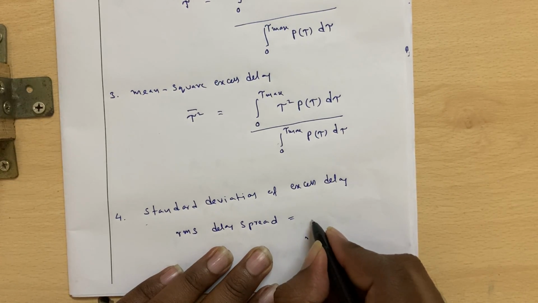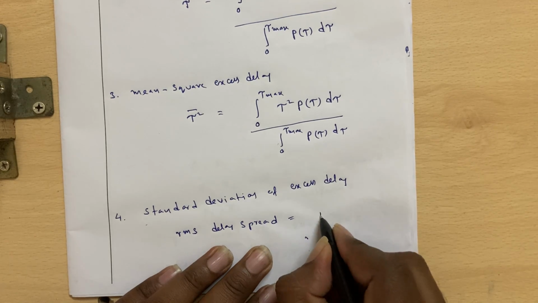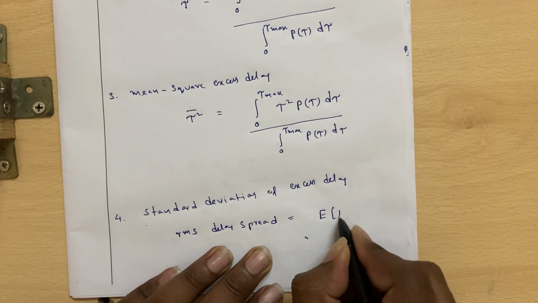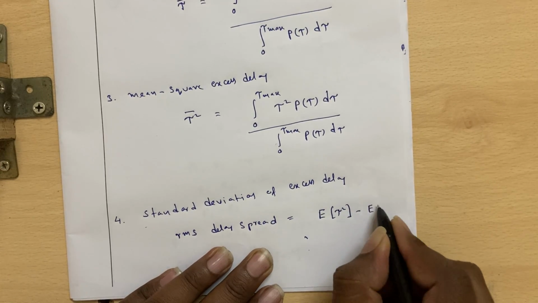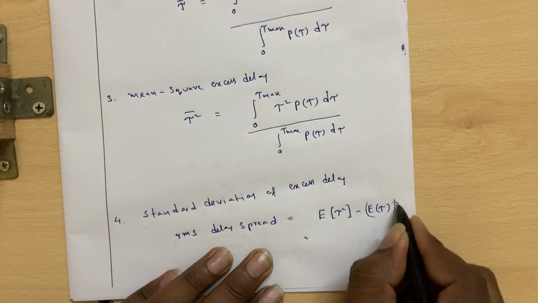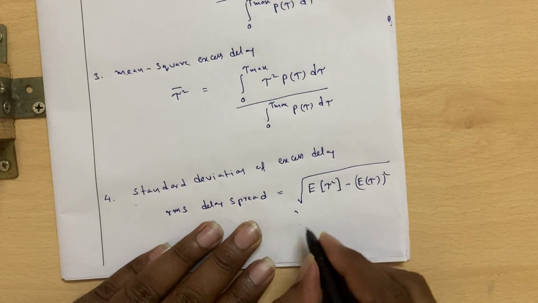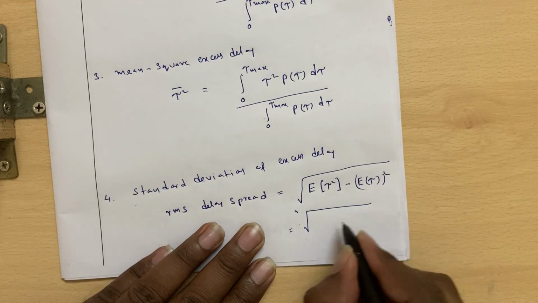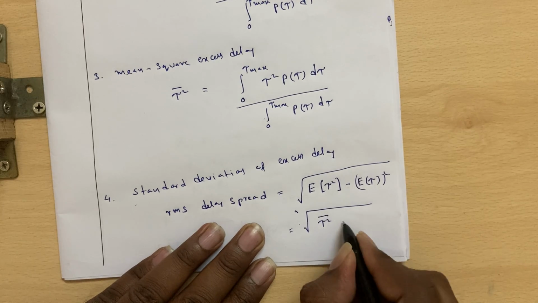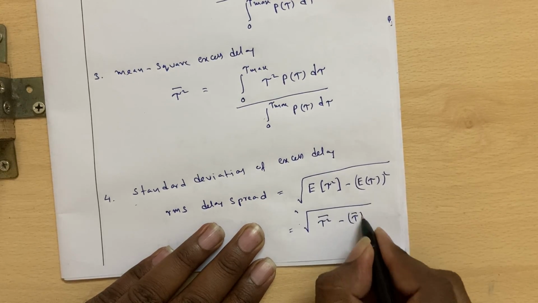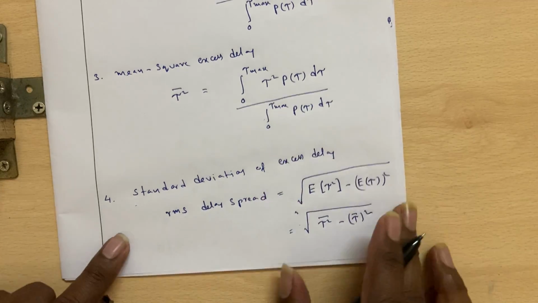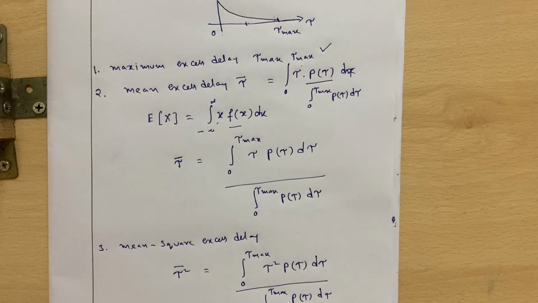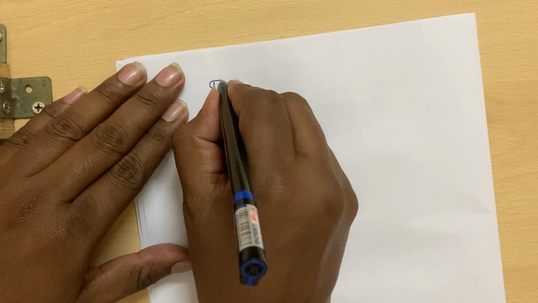So we first find actually the variance. So variance is nothing but the mean square minus the mean, whole square, and take the square root of tau square minus tau bar whole square. This is actually the RMS delay spread. If you want to find it from this equation, you can find it like this, that is, the RMS delay spread is denoted by sigma tau.